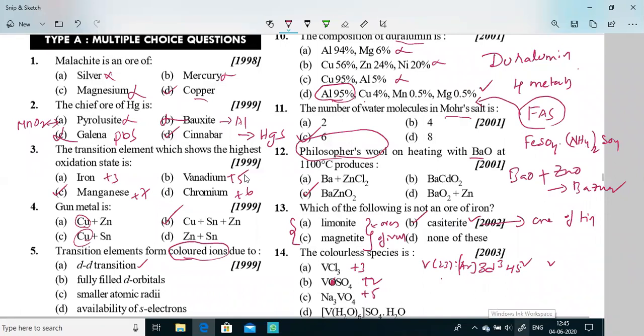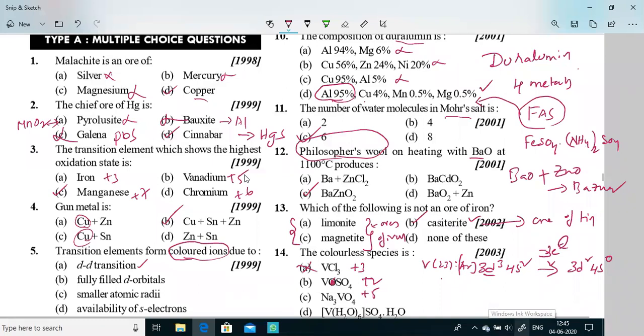First you remove 2 electrons from 4s, so 4s becomes 0, and the remaining 1 electron you remove from 3d3. After removing 1 electron you get 3d2. 3d2 means unpaired electrons are present, and unpaired electrons mean a colored species. So this option is not correct. Next, vanadium sulfate.